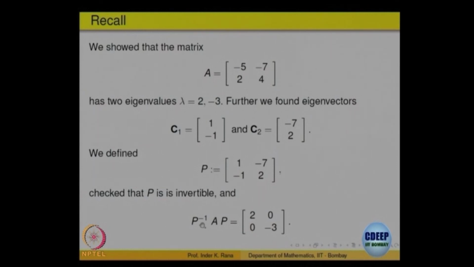And then we checked the property that P inverse AP is a diagonal matrix, the diagonal being the eigenvalues 2 and minus 3. So, this was the illustration of how to find a matrix which will diagonalize a given matrix A.